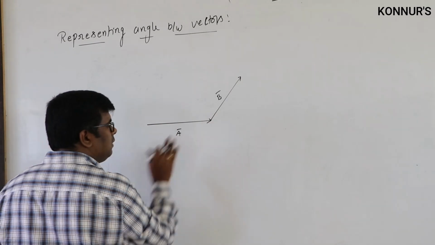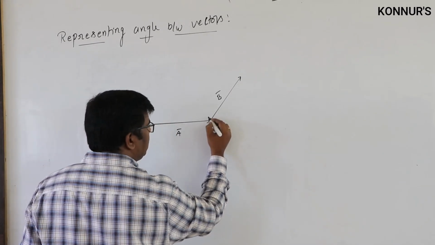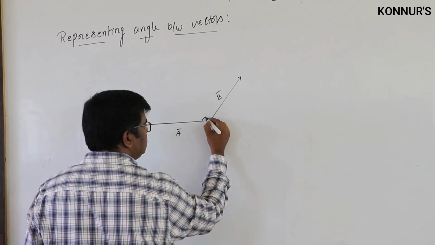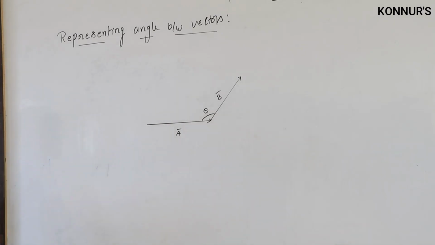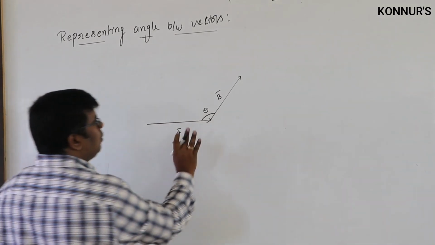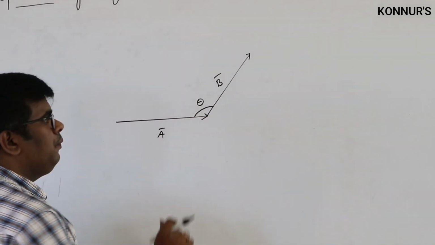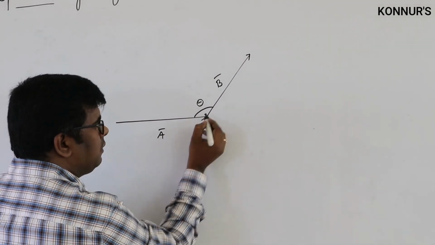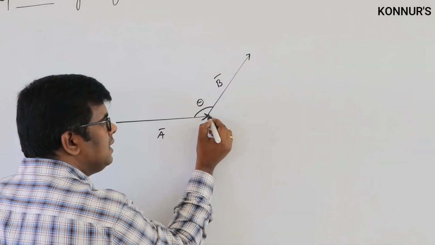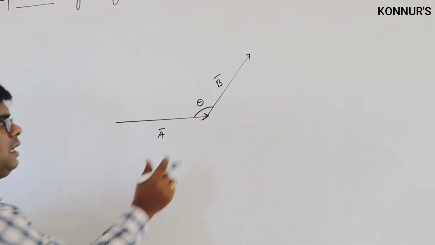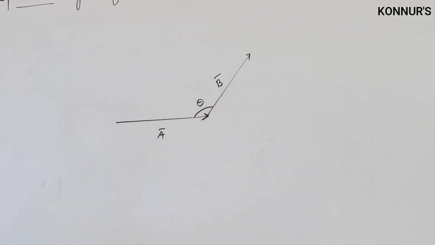And if these vectors are there like this, and the angle between the vectors is theta, then while representing the angle between the vectors, you should follow one condition. Here, at the first vector's head, the second vector's tail is there. So this theta we should not call the angle between the vectors A bar and B bar.